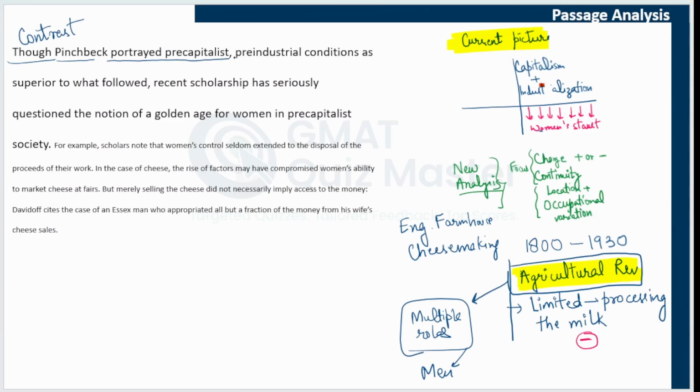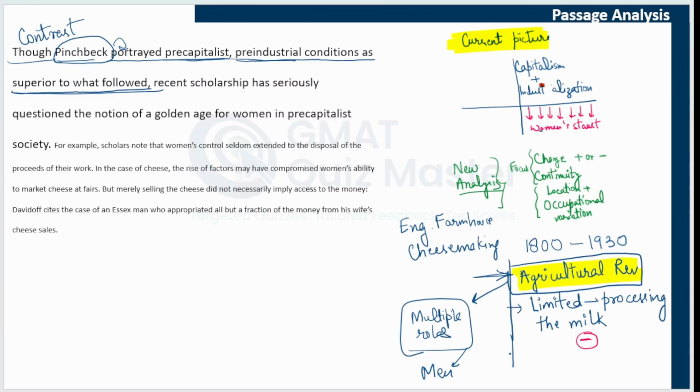Pinchbeck portrayed pre-capitalist, pre-industrial conditions as superior to what followed. Now, in the last paragraph, we saw that Pinchbeck's work was about agricultural revolution, what used to happen before agricultural revolution and what happened after it. However, here we are saying that Pinchbeck portrayed pre-capitalist, pre-industrial conditions as superior to what followed.